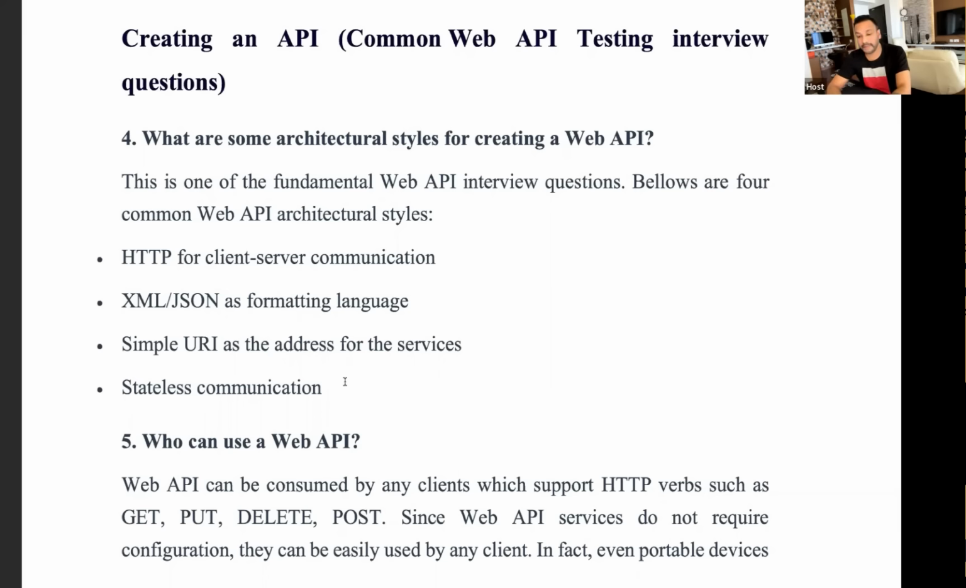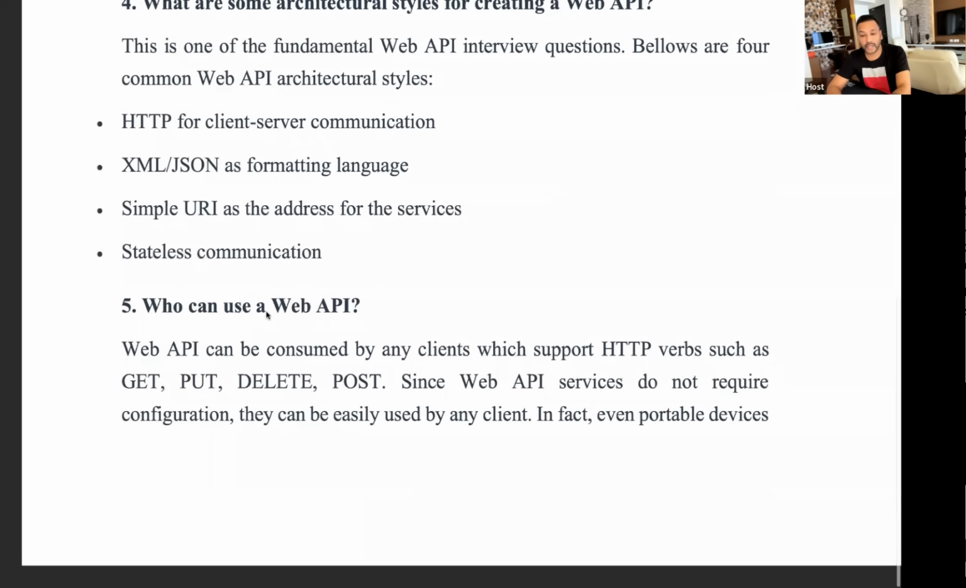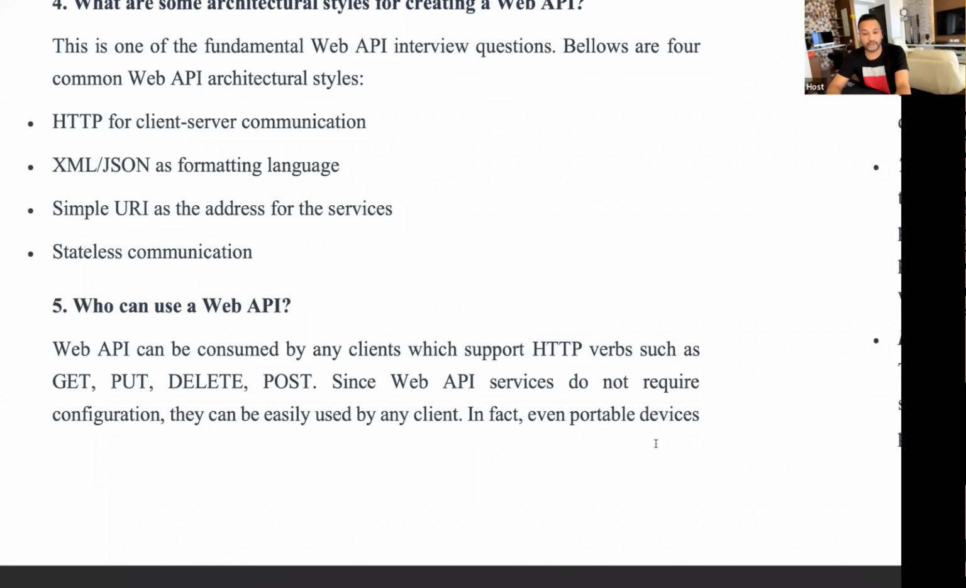Who can use a web API? A web API can be consumed by any client. That's why I can use it over HTTP. There are multiple GET calls, PUT calls, DELETE and POST calls. I can use it via Postman, maybe from iOS devices, Android services, Windows devices, the Chrome browser, any browser or any web application. So these are my clients. Since web API services do not require configuration, they can easily be used by any client. In fact, even portable devices can use it.